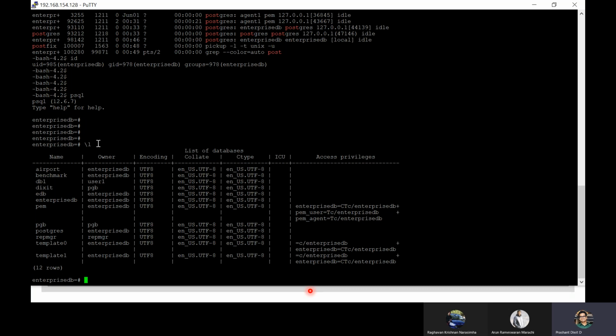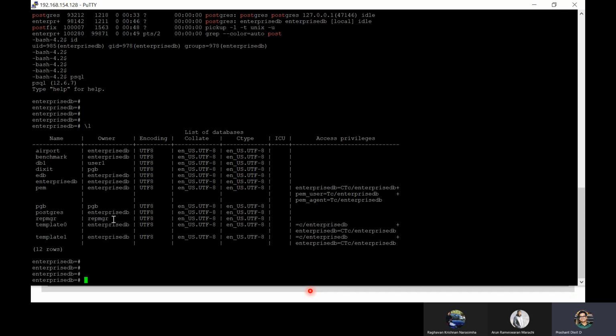So if you check, I have used the command \l. Correct. So \l provides you information about the different databases that are present in the system, right? What else should I explain about it? I guess enough. And as I told you, what I am actually using is a meta command, and that's a shortcut way of getting the information for you. Otherwise, there is always a base table called pg_database, right?